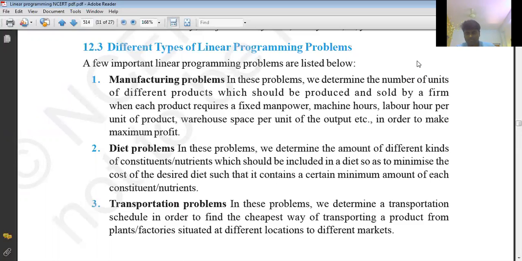Some number of units are produced by machine A, machine B. Like that, we are going to have model problems which are manufacturing problems.